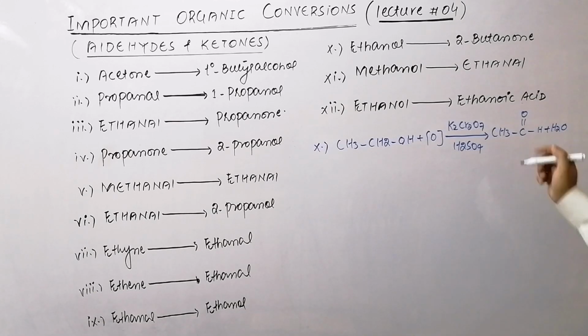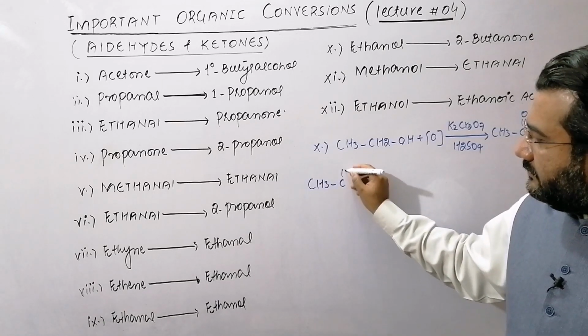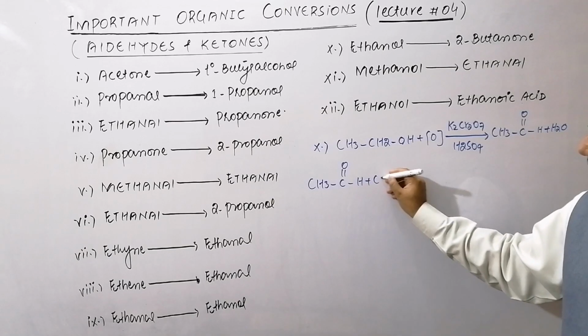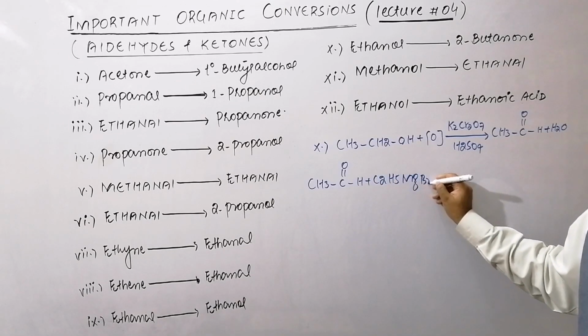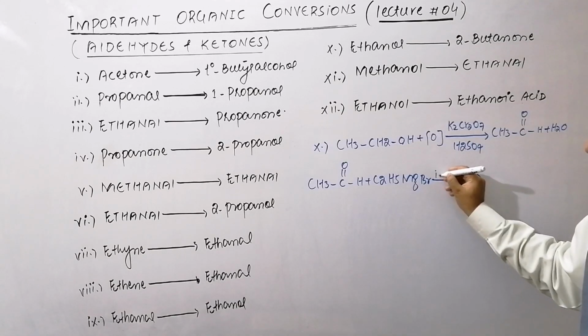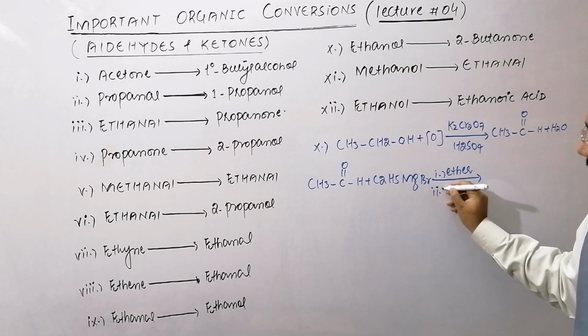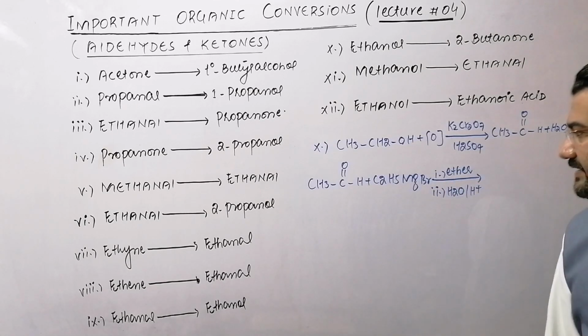Now this ethanal reacts with ethyl magnesium bromide. First, in the presence of ether, an intermediate is produced and then this intermediate is acid hydrolyzed.